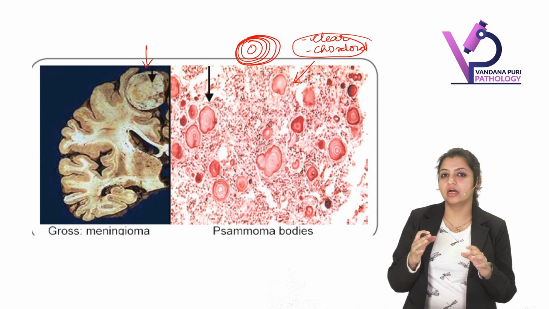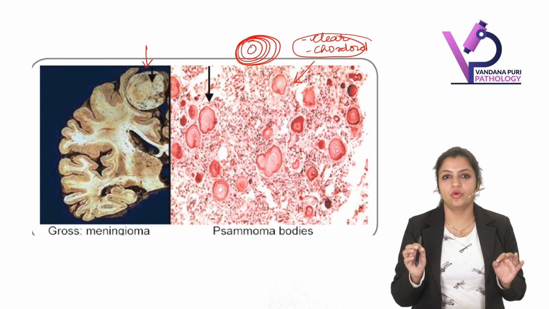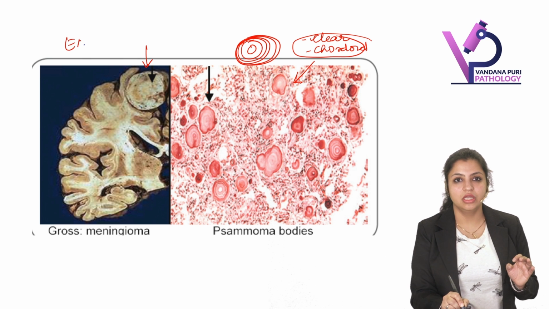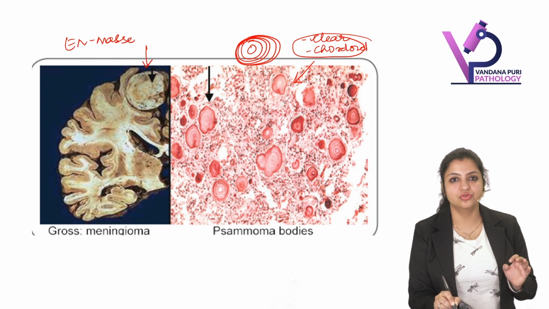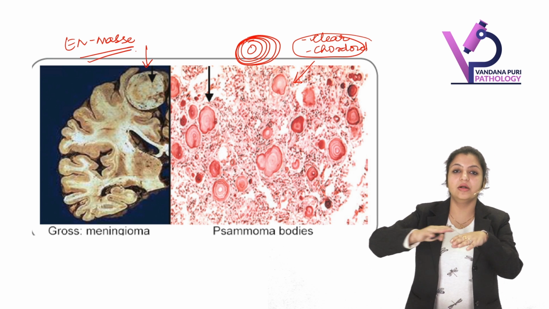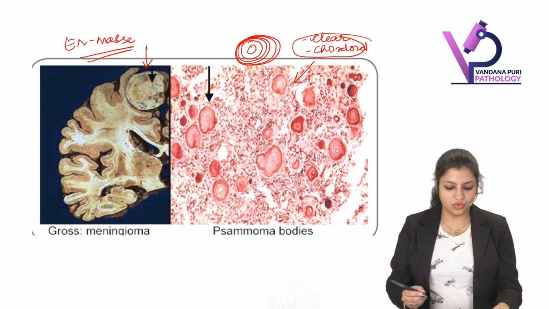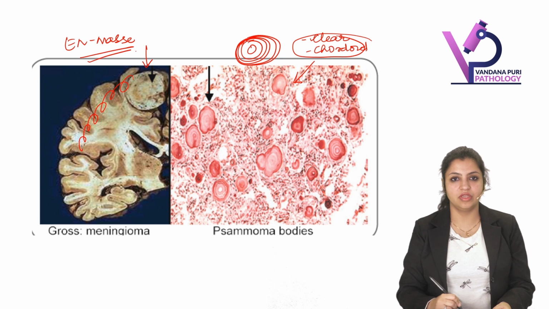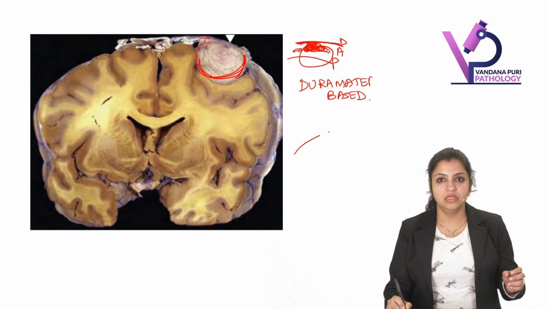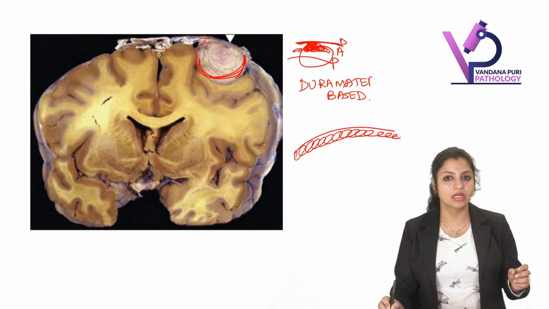Now let me tell you a very classical point about meningioma. The classical point is that meningioma cells usually show en masse spread, like a plate, like a plaque. They start involving the dura mater itself. If I'm drawing this, this is the dura mater, and they start spreading like a plate throughout the dura mater.